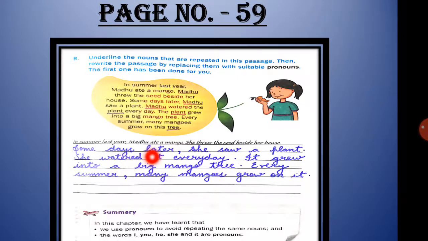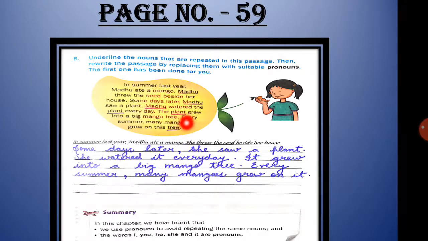Now you can see here, instead of plant, we have used the pronoun it because plant is coming second time. You can see here also, in this sentence, some days later Madhu saw a plant. Now Madhu watered the plant every day. Again plant is coming, so instead of plant, which pronoun will come? Yes, it will come. So you will write, she watered it every day.